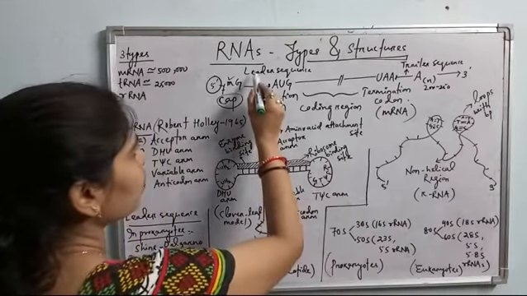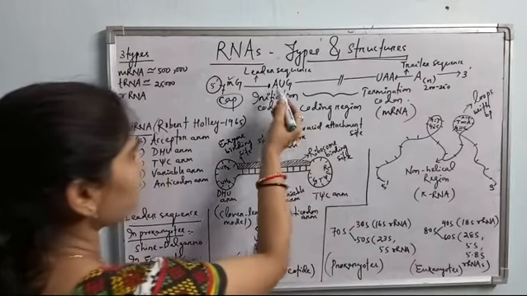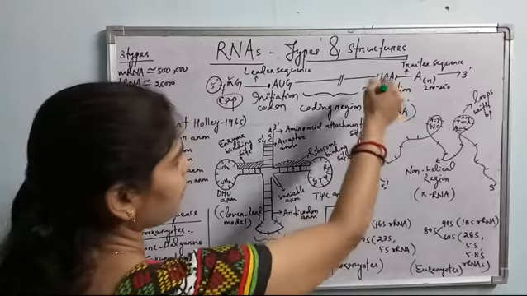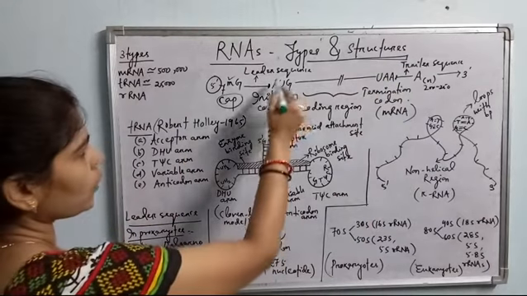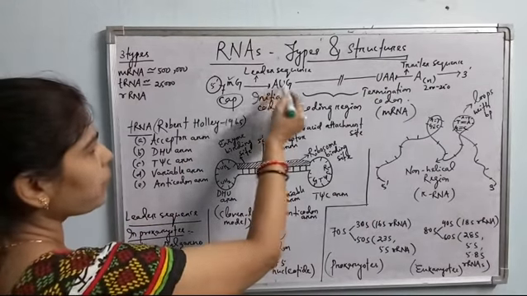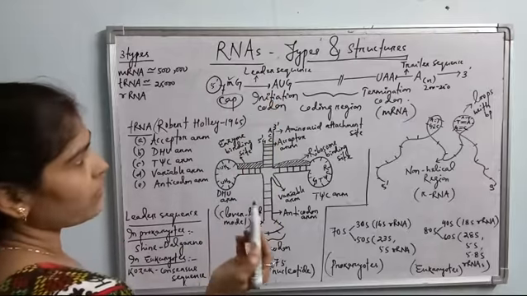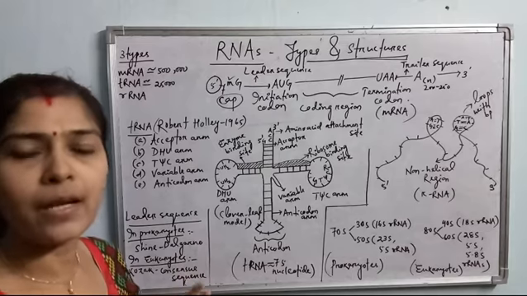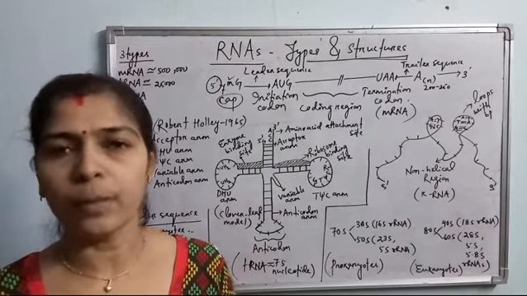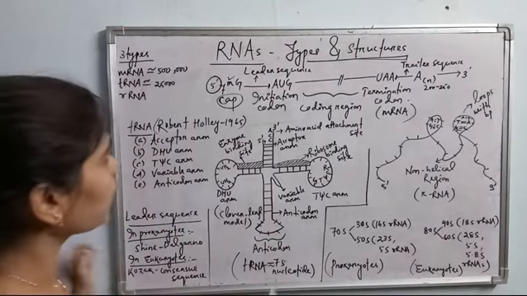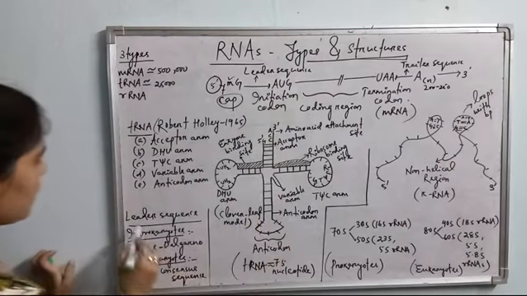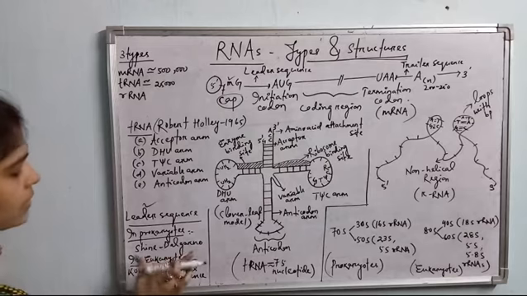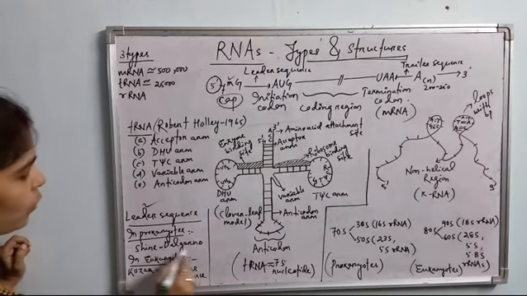Let's look at the leader sequence and trailer sequence, which are present ahead of the initiation codon and after the termination codon. See, the initiation codon starts from AUG, and before that one non-coding sequence is there, that is called the leader sequence. This leader sequence of mRNA has a great role in protein synthesis. In prokaryotes, the leader sequence contains a sequence called the Shine-Dalgarno sequence.